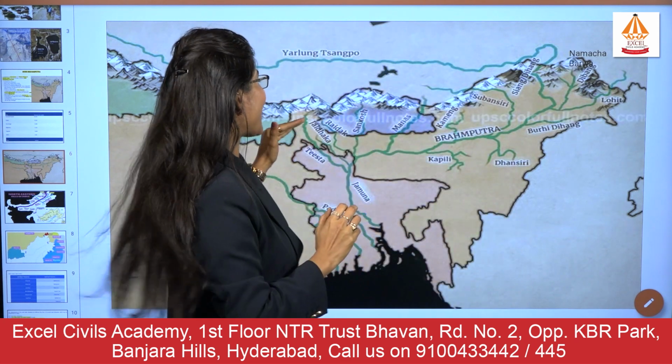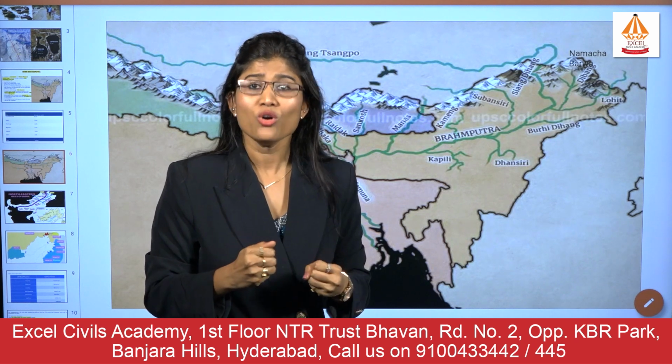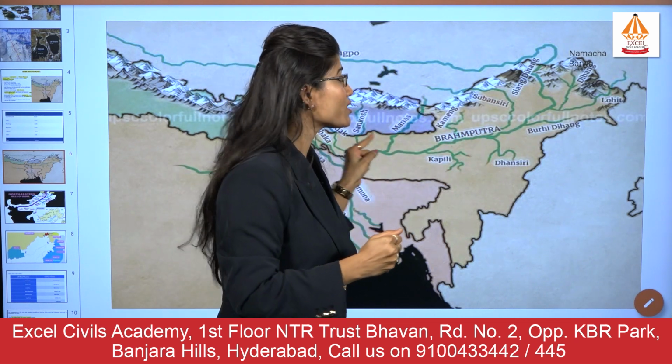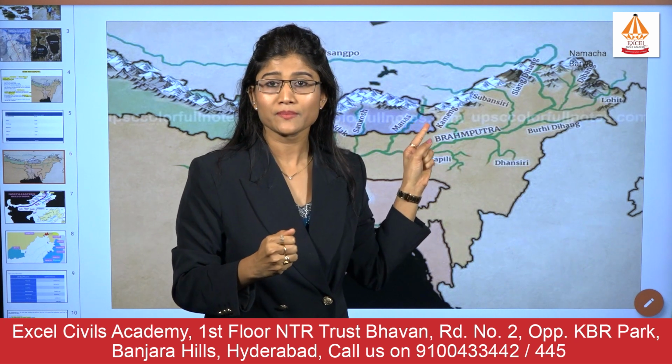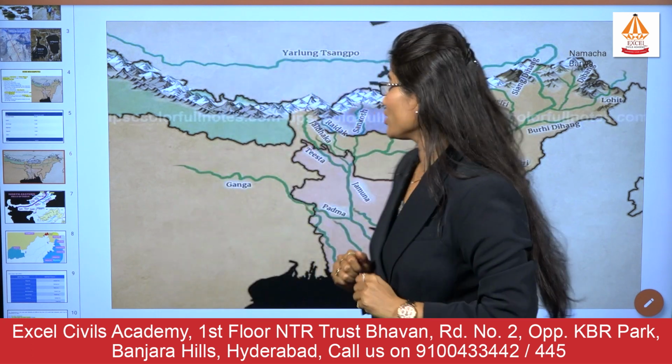Remember that these right bank tributaries are basically flowing through a steep gradient. And that is the reason the speed of these rivers or the velocity of the water is very, very high. Also, they carry a tremendous amount of silt. So, when the river Brahmaputra flows through this entire region of the Assam belt, it carries a lot of silt. That is the reason it creates braided channels. But contrary to that, these left bank tributaries, the Kapili, Dhanasari or Bhuri Dihang, flow on a gentle slope, and they do not carry much silt. This is a small piece of information one needs to remember, right?